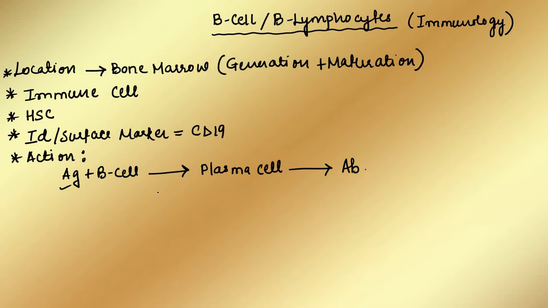Not only this, B cell is also famous for its memory form. That means the memory cell. B cell is famous for generating the memory cell, which has a memory for any kind of antigen attack. That means if a particular antigen has attacked the body the first time, and the same antigen attacks a second time, then this memory cell will play its role and identify the pathogen very effectively. If you have a confusion regarding the antibody, this antibody is mainly regarded as a serum protein.